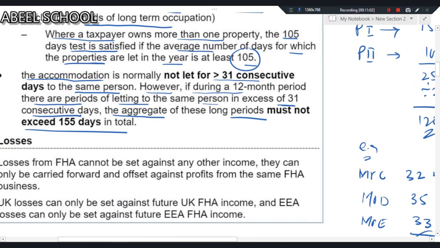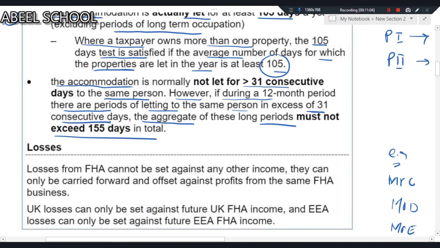So again, read what it says. The accommodation is normally not let for more than 31 consecutive days to the same person. However, if during a 12 months period, there are periods of letting to the same person in excess of 31 consecutive days, the aggregate of these long-term periods must not exceed 155 days in total.